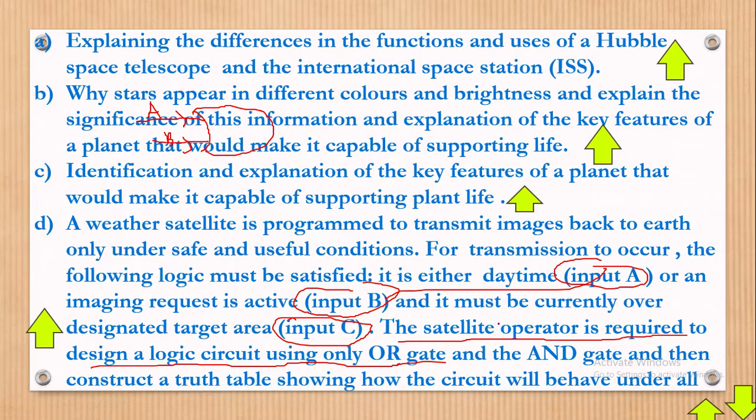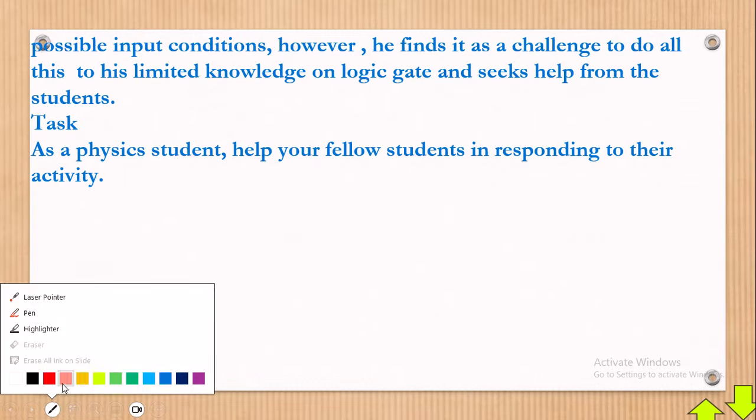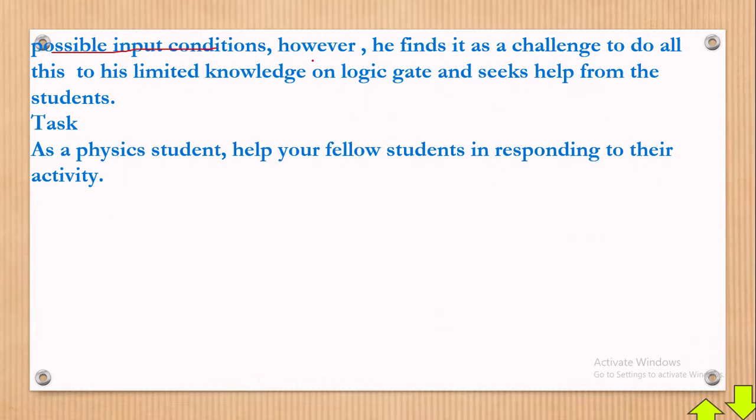Now the same circuit operator must use the OR gate and AND gate, and then construct a truth table, showing how the circuit will behave under possible input conditions. However, he finds it a challenge to do all this, due to his limited knowledge on logic gates, and seeks help from students. Now we must help out this man here.